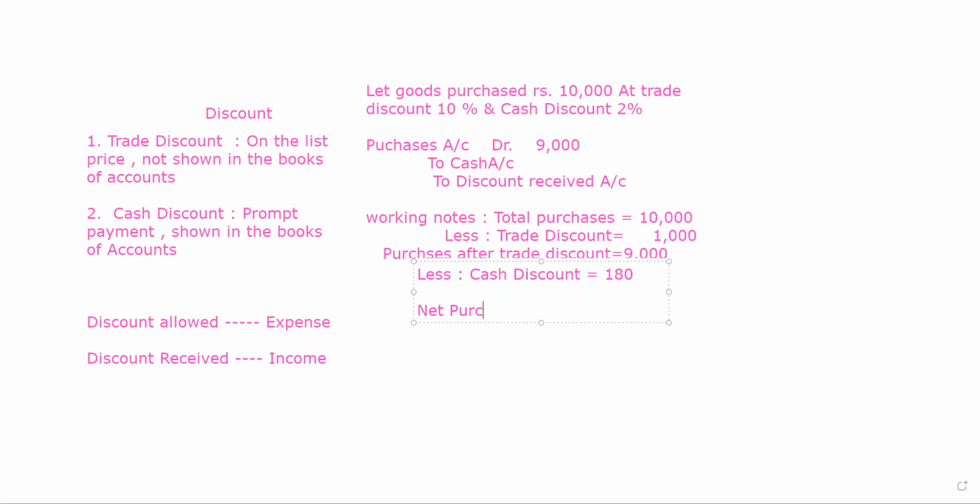net purchases will be 9,000 minus 180. We subtract the 180 rupees out of 9,000, we will get 8,820 rupees. 8,820 rupees will be the balance.